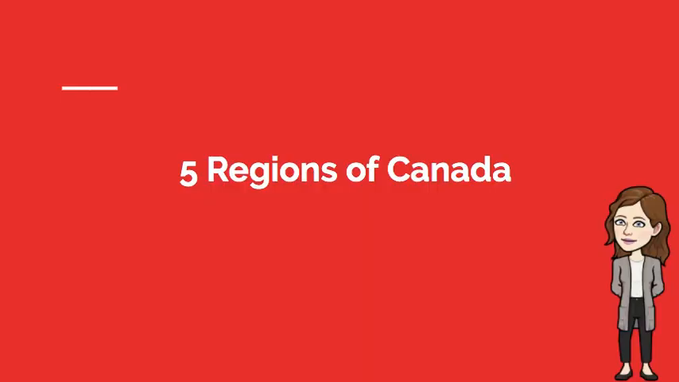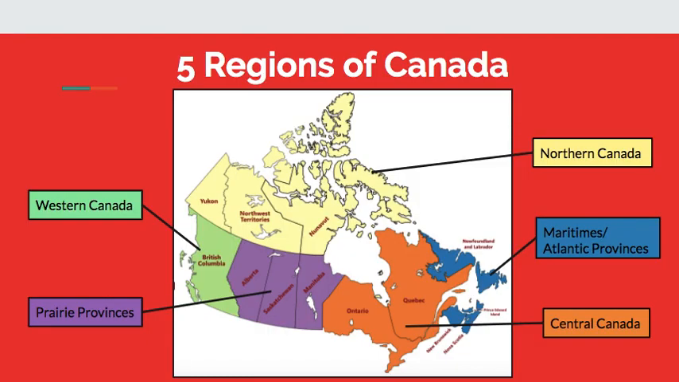Today we're going to talk about the 5 regions of Canada. As you know, Canada is sorted into provinces and territories. But what you might not know is that these provinces and territories are also broken up into bigger groups, based on what the land looks like. The 5 regions of Canada are Western Canada, the Prairie provinces, or the prairies, Northern Canada, the Maritimes, or Atlantic provinces, and Central Canada.